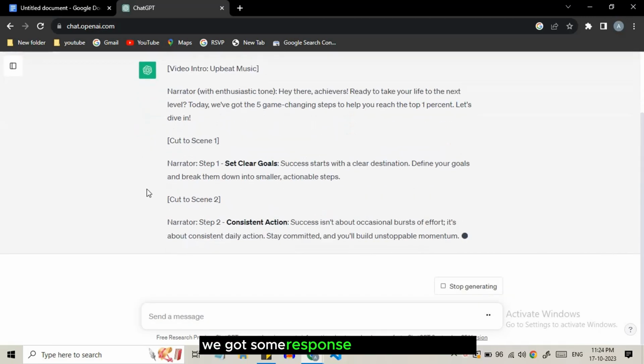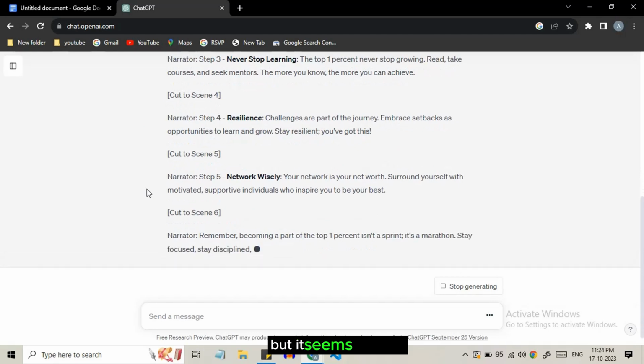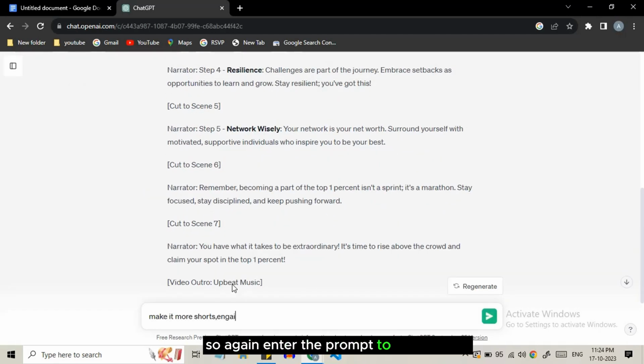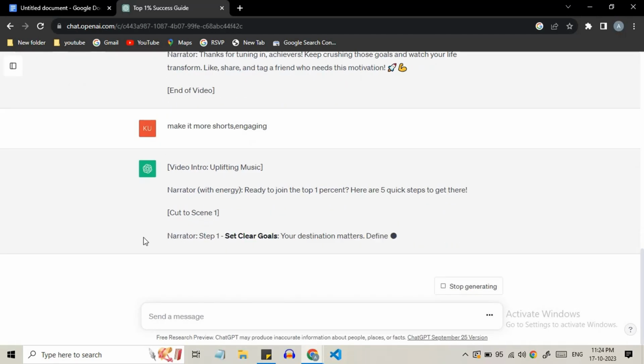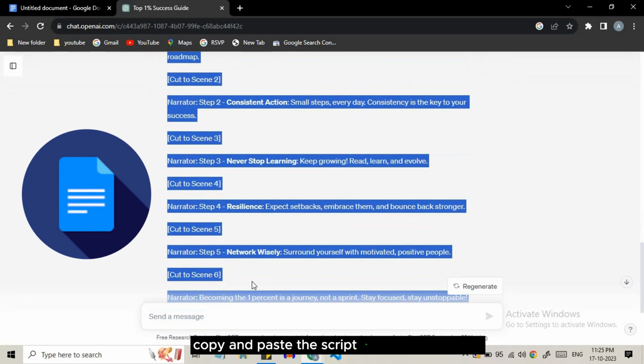We got some response in the given format, but it seems lengthy. So again, enter the prompt to make it short. Copy and paste the script in the Google Docs.